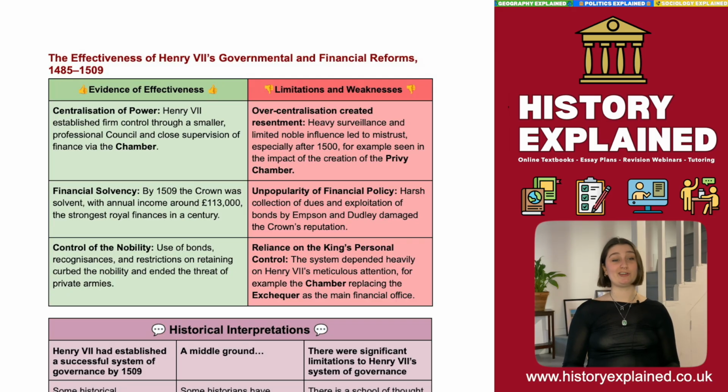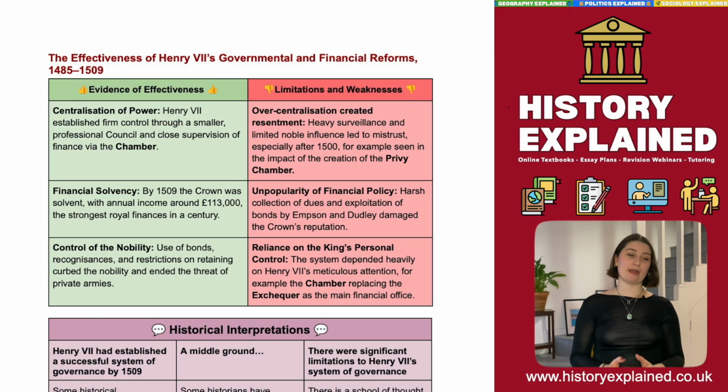And finally, control and nobility. Using bonds and restrictions on retaining, he curbed the threat of nobility and ended the threat of private armies. Okay, so now let's look at limitations and weaknesses. While power was centralised and the nobility were brought under control, this over-centralisation, you could argue, did create resentment, particularly among the nobility. Next, if we look at financial reform, although solvency was achieved, it was deeply unpopular.